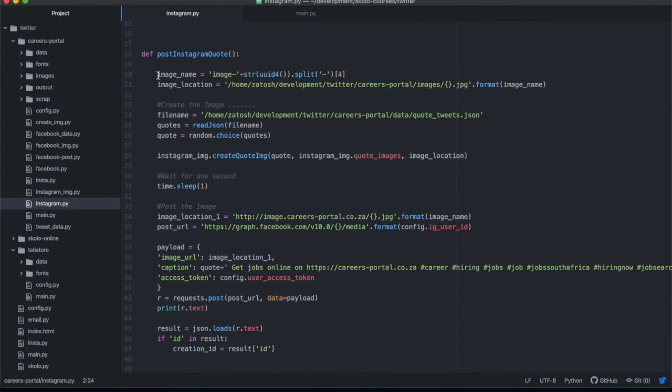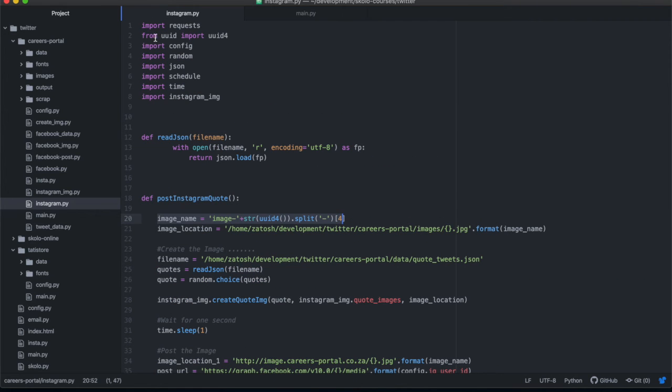The first thing that you need to do is write a function, and we're going to call it post Instagram quote. And then we're going to create an image name. Remember, we discussed that we're going to have to give each and every single image we create a different name. So we have to create the name as we're creating the image, so that the image is saved under a name that we know, so that when we send it to Instagram, we can give Instagram the name of that image. So we're going to use UUID, which is a unique ID creator.